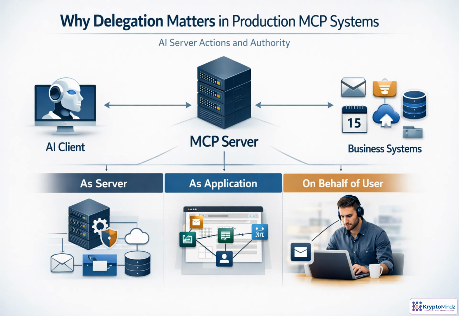In production, an MCP server is rarely just answering questions. It may touch email, calendars, tickets, documents, repositories, or cloud resources. That raises a central security question: whose authority is being used? If the server acts as itself, broad service credentials can quietly bypass least privilege. If it acts only as an application, permissions may still be too coarse for user-specific work. Delegation lets the action run on behalf of Alice, within Alice's actual permissions. That creates safer boundaries, stronger audit trails, and clearer accountability when business systems are changed.